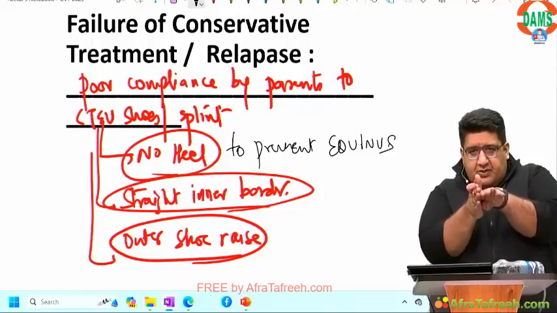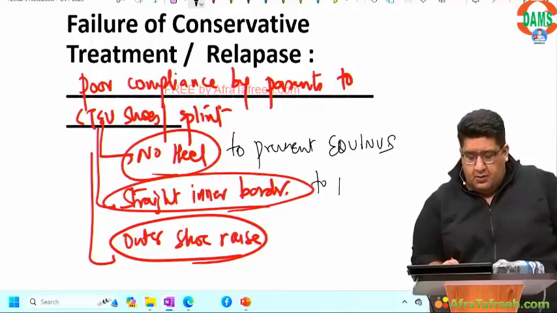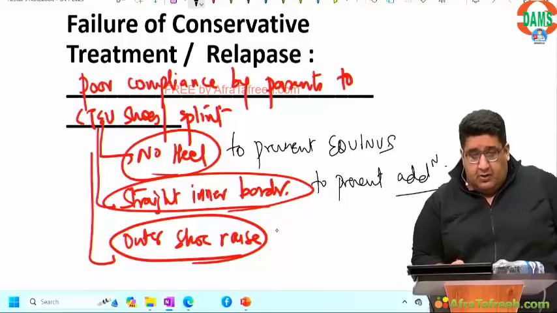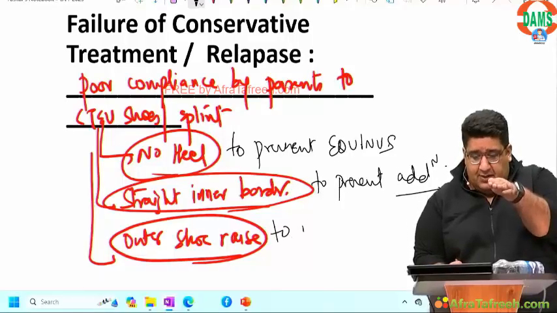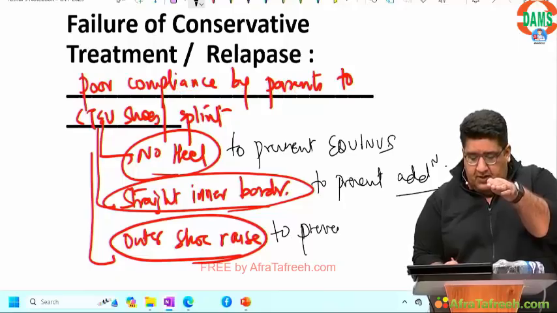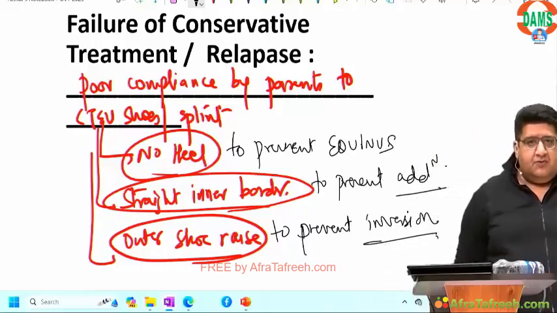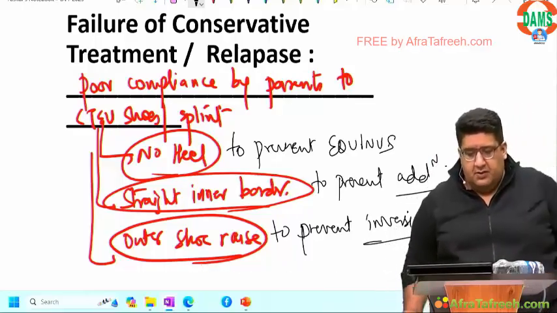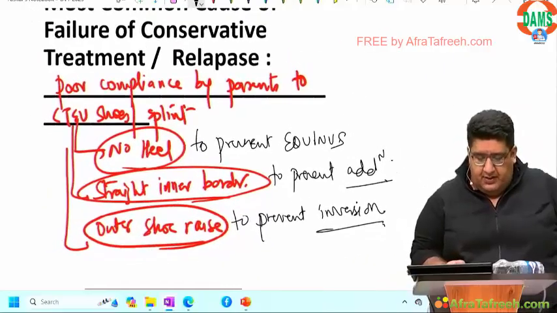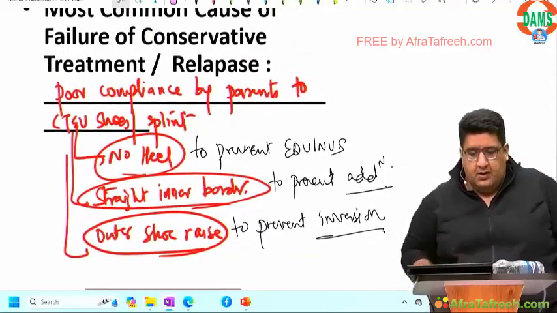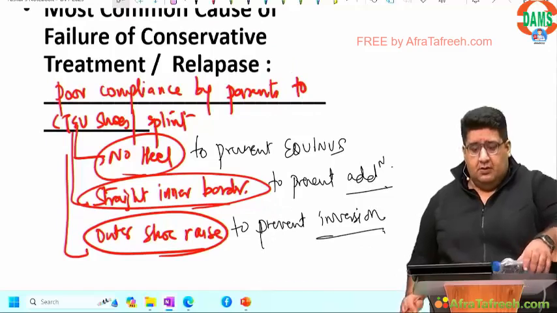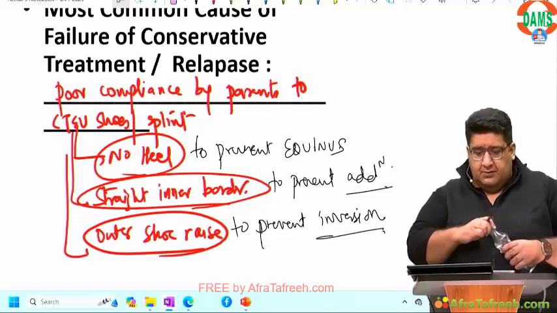So you should have a straight inner border to prevent adduction. Outer shoe raise. Why? If you raise it from inside, that will lead to inversion. So to prevent inversion, outer raise, straight inner border to prevent adduction, no heel to prevent equinus. Done?